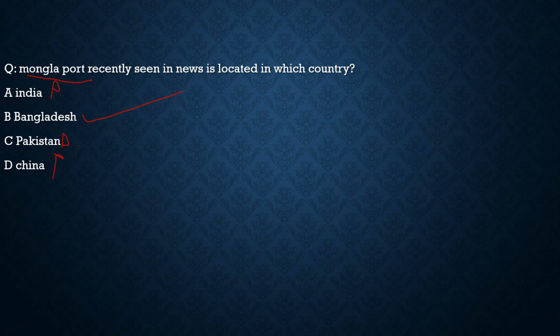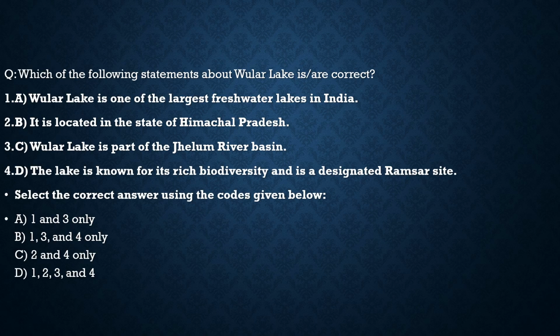Now with this, let's move to another question. Here the question says which of the following statements about the Wular Lake are correct. First, Wular Lake is one of the largest freshwater lakes in India. 100% correct. Second largest in the world. The second statement, it is located in the state of Himachal Pradesh. No, it is located in the UT of Jammu and Kashmir.